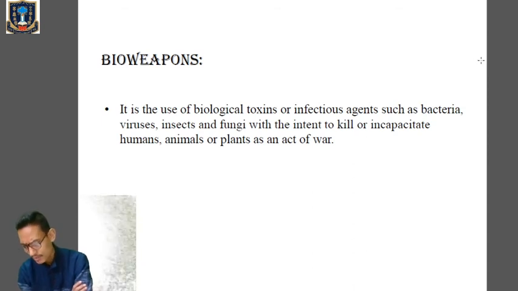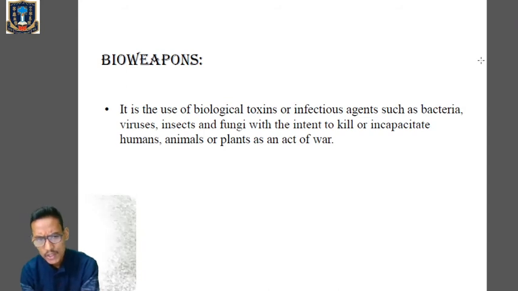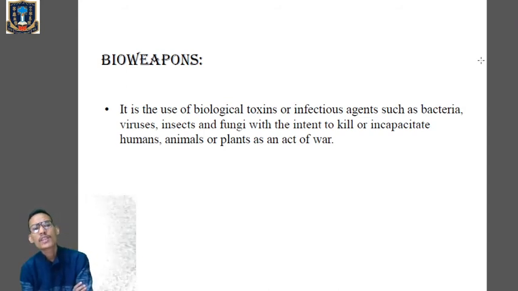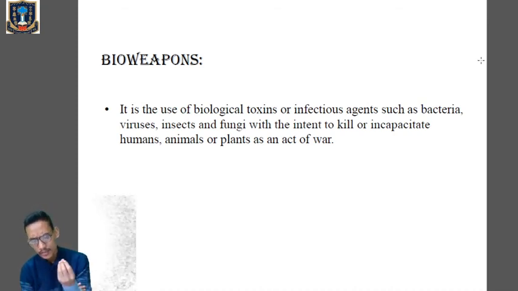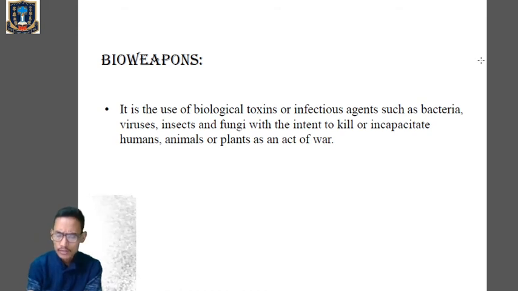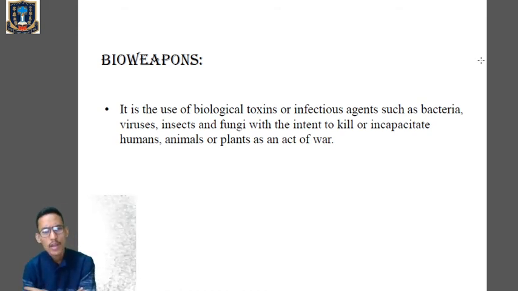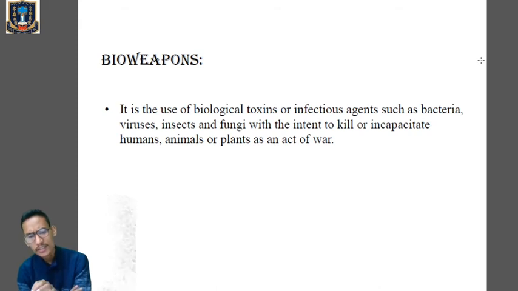Now next one is bioweapons. Kindly write this definition of bioweapons. Copy it. Bioweapons is the use of biological toxins or infectious agents such as bacteria, viruses, fungi, insects, which are mainly used to kill animals or plants, or to incapacitate humans, animals, or plants. It's an act of war. Right now, it is also being said that even this coronavirus has been devised as a part of bioweapons, mainly dealt by the use of viruses.